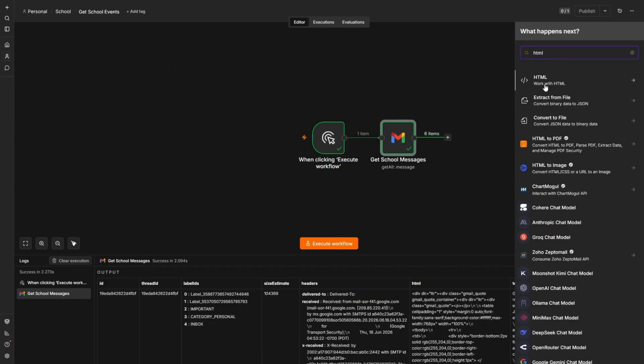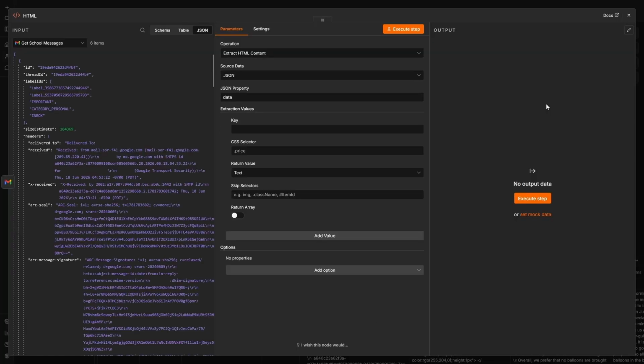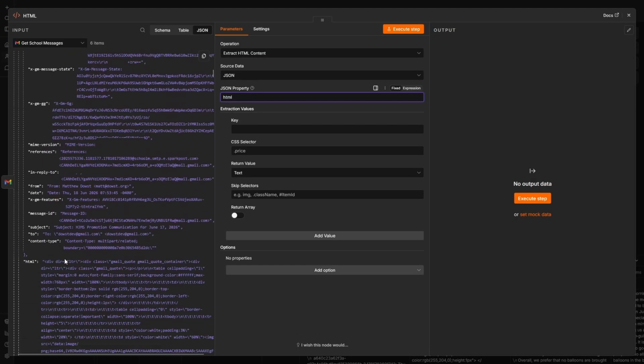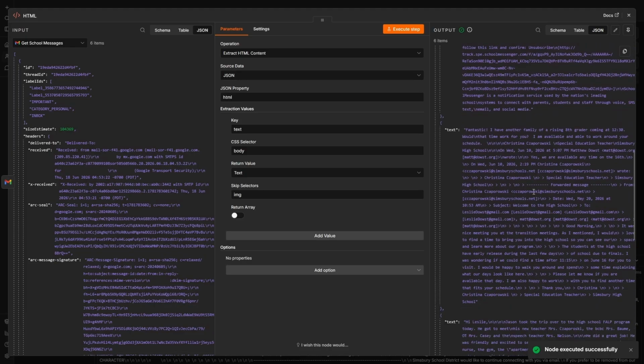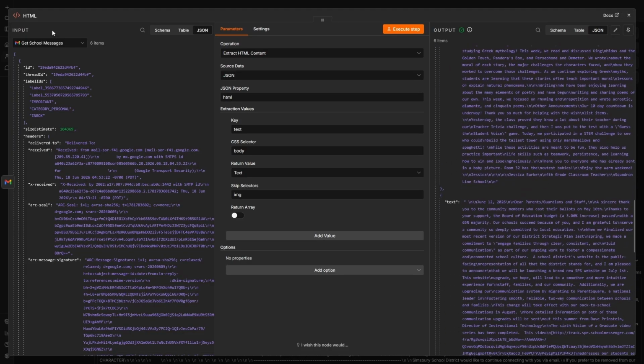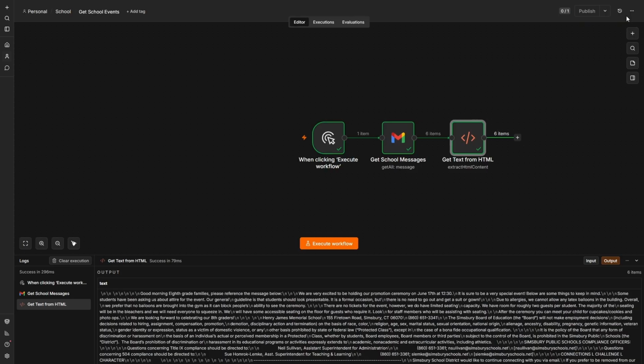Now what I'm going to do is extract HTML content. For each one of those emails that comes in, I can grab the JSON HTML, which is the field inside this return that you see. Our key is just going to be the text, and I'm going to tell it to just return the body. I'll even tell it to skip images, because in Gmail an image gets transposed into base 64, and that's where those huge long messages come from. So as you see now, nice, clean, text-only messages. The \n's are just line breaks. So now we have our emails, and we are able to extract the text directly from them.